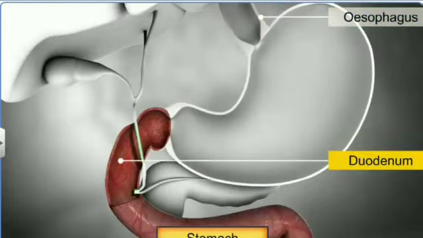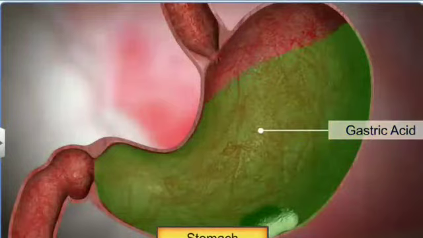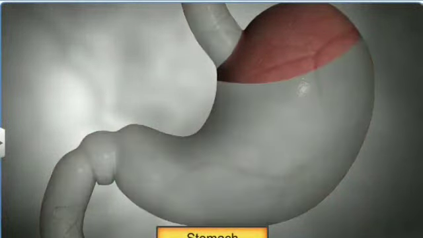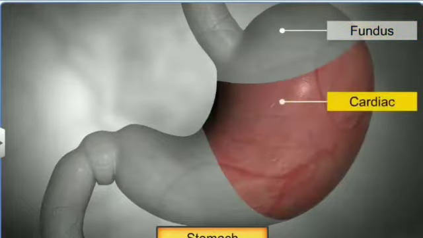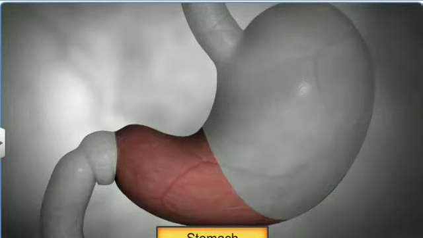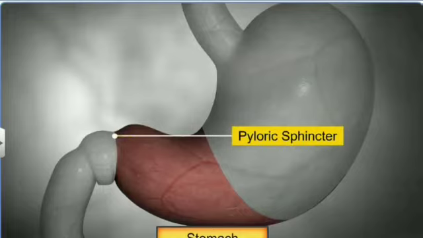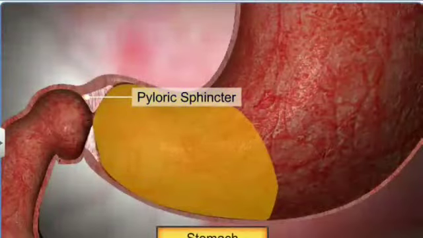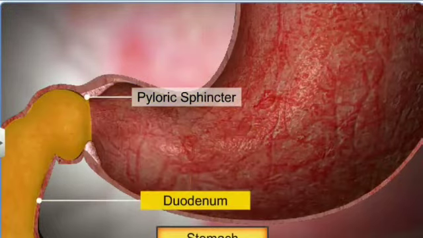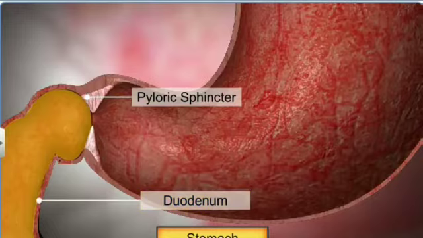Gastric acid inside the stomach digests the food we eat. The stomach is made of three major parts: the fundus portion, the cardiac portion, and the pyloric portion. At the end of the pyloric portion lies the pyloric sphincter. It regulates the flow of food from the stomach into the duodenum. The first part of the small intestine is called the duodenum. The duodenum is followed by the jejunum and ileum.